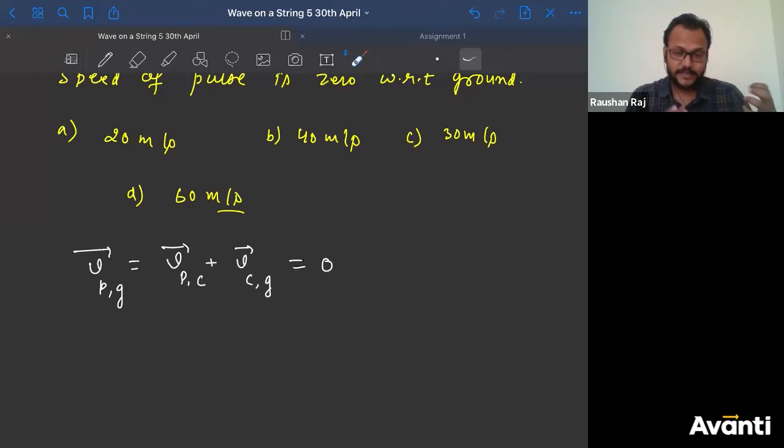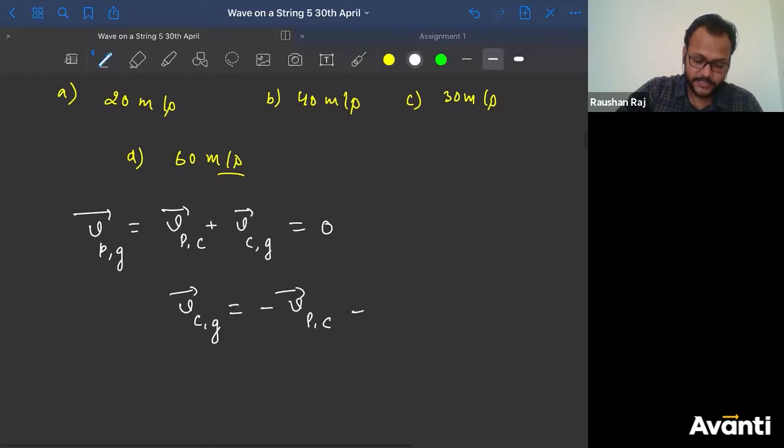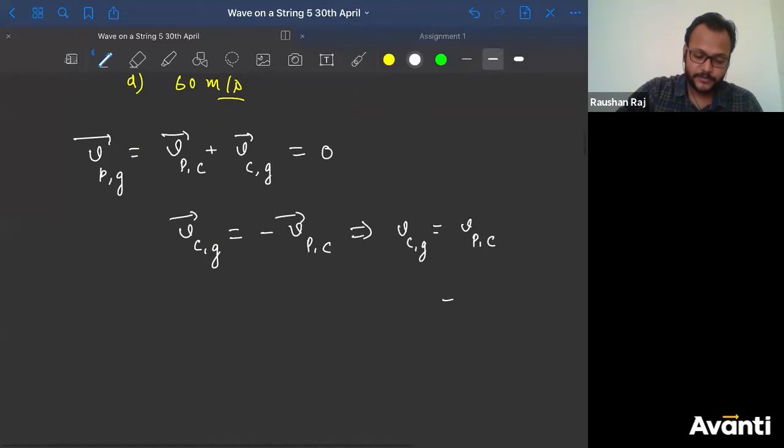What is that thing that we know? Can I say with respect to cart, the speed of pulse is known to us. And so from here I can say that in terms of velocity, speed of cart with respect to ground is minus of speed of pulse with respect to cart. But in terms of magnitude, since they are negative vectors, speed of cart with respect to ground is nothing but speed of pulse with respect to cart. And what is the speed of pulse? The square root of T divided by mu.